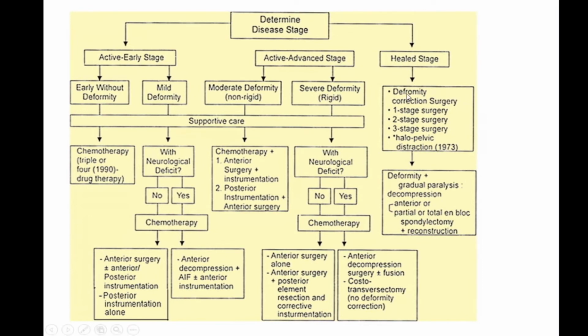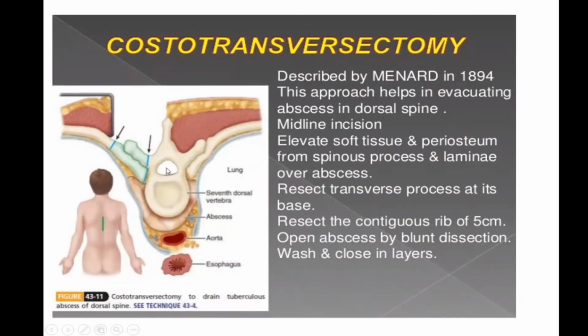So in case of healed disease, there can be a late Pott's paraplegia, which happens because of the internal gibbous not being released in the first place, and this may require complete removal of the vertebra and reconstruction and deformity correction, which is a very risky operation, but sometimes it is required. A simple surgery that is sometimes done when the patient does not respond to ATT is costotransversectomy. Remove the transverse process, remove part of the rib, and pus will automatically come out and the patient will recover.